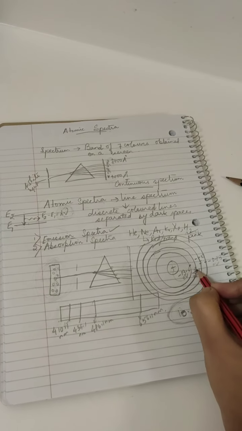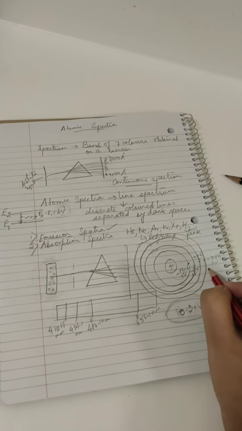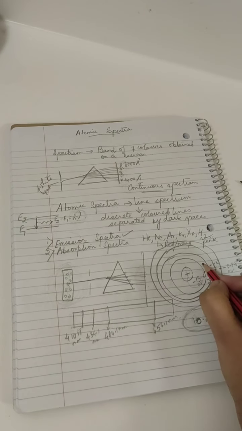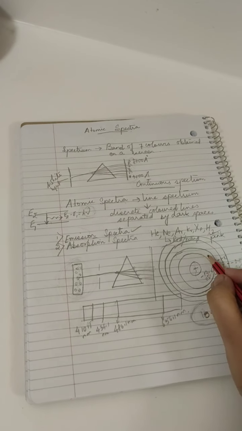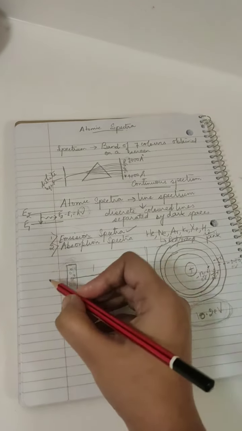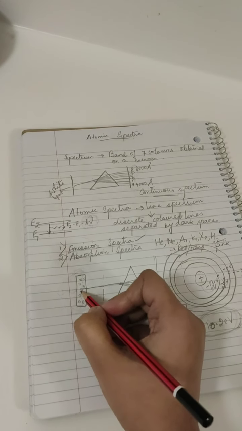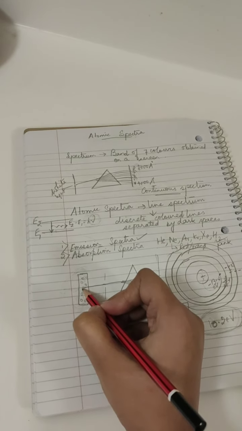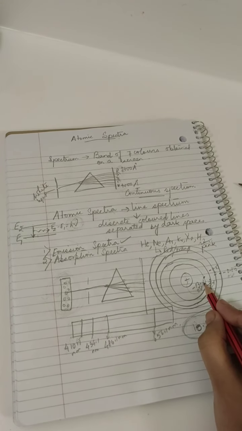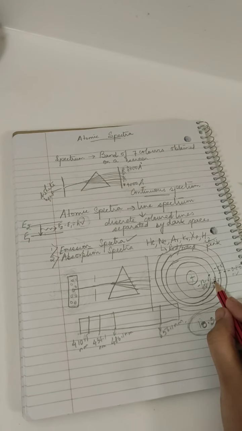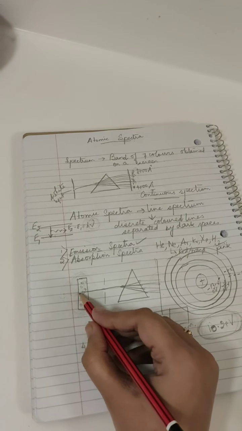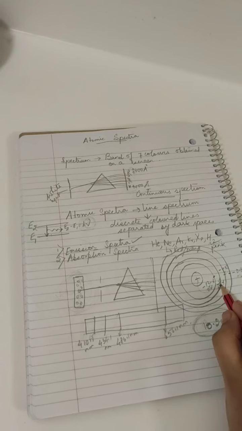Okay, so the energy levels are quantized. You can see they are discrete, they are separated, they are quantized, and the electron cannot lie anywhere in between these energy levels. So it will take definite values of energies. See, electric current is passed through this gas, but the electrons will take only definite values of energies. Like it will take 10.2 eV of energy to go from ground state to the first excited state. It will not take any other value of energy, though that energy is present here through the electric current.